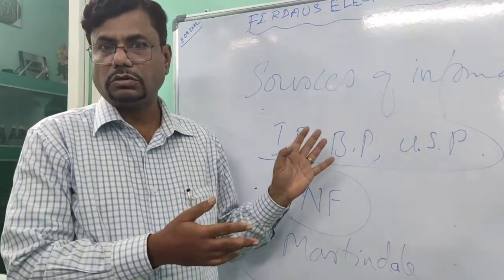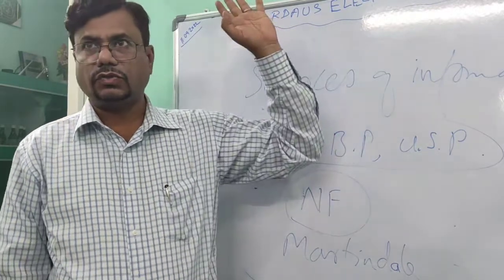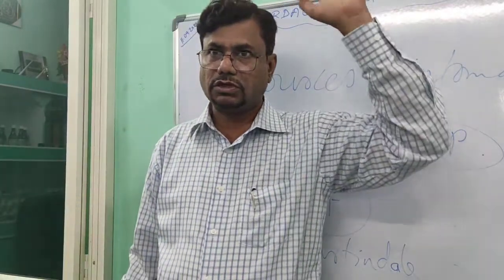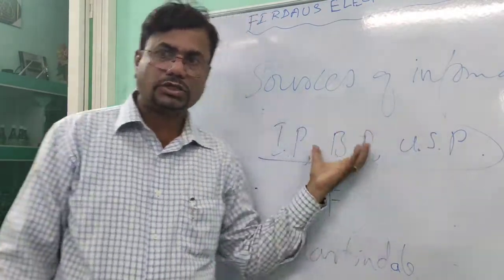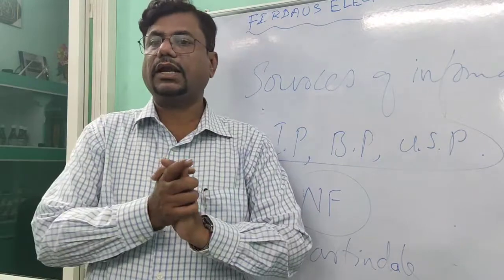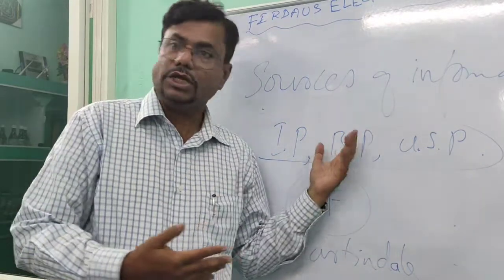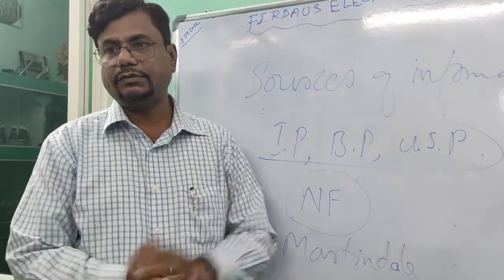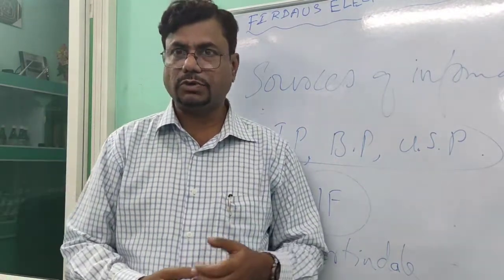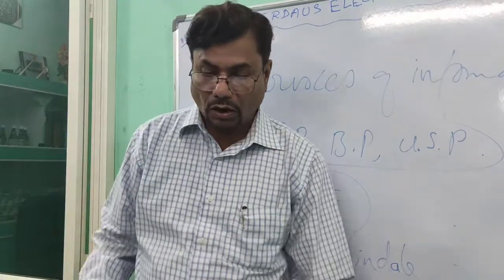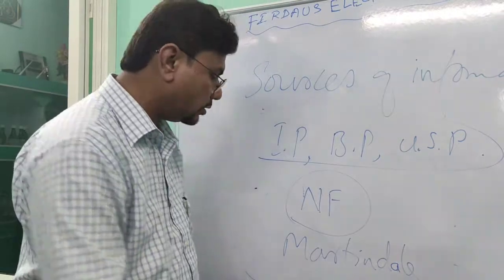Where we get the books: they are available in the market, with volumes. In 2012 there was an IP release, and in 2014 and 2018 new editions came. All these books are present in libraries and institutions. You can collect them anywhere. You can have them online also. So we can get all the data from these books, and also there is the Physician Desk Reference.